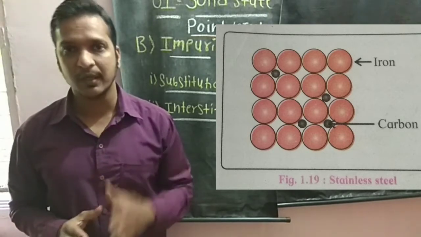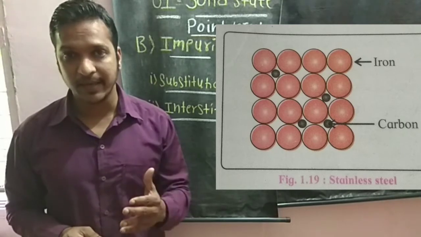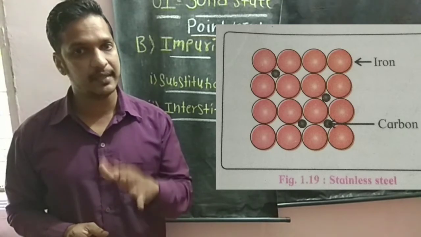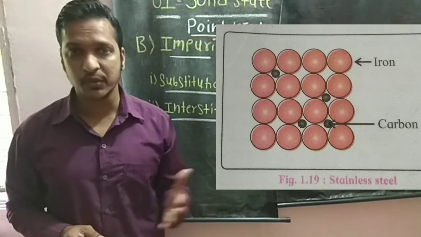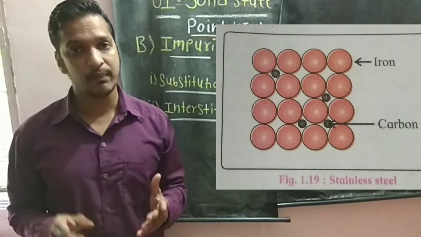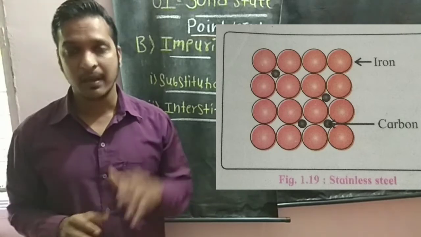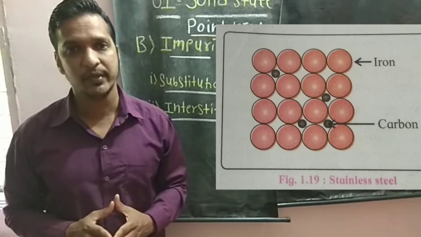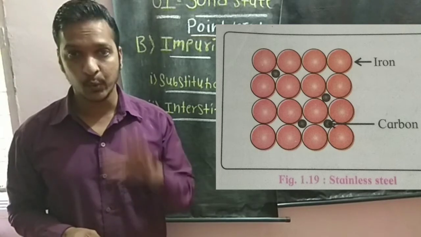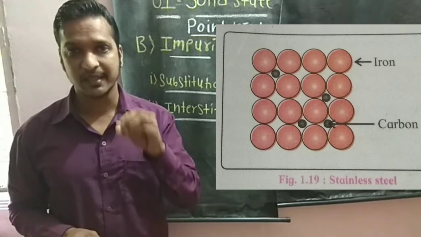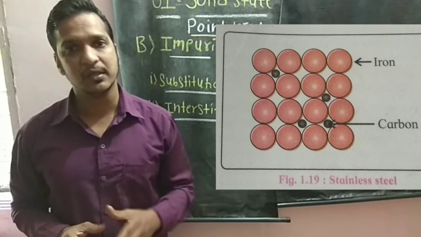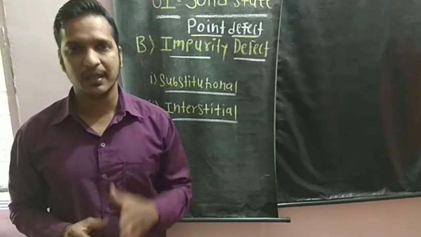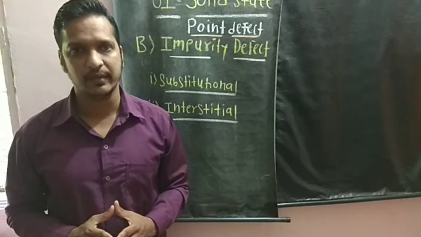So you can see over here the impurity atoms such as carbon atoms occupy interstitial places in the crystal structure of steel. In case of substitutional, there is a replacement of regular atoms by impurity atoms, but in case of interstitial impurity defect, there is no replacement, only the impurity atom such as carbon atom occupies interstitial places of the crystal structure of the steel. So that was regarding the interstitial impurity defect.